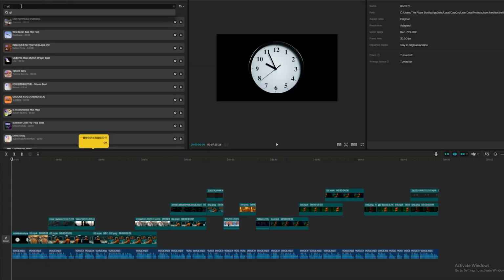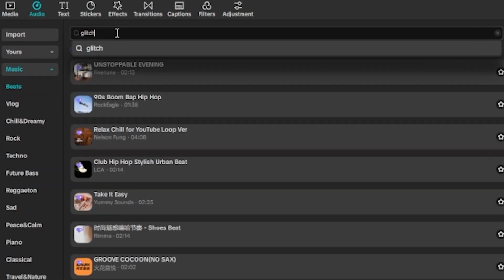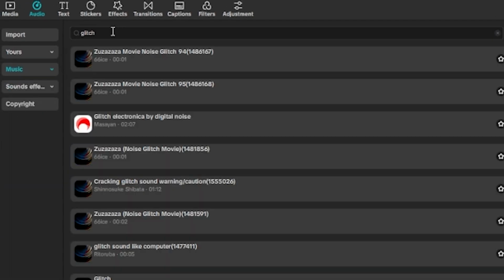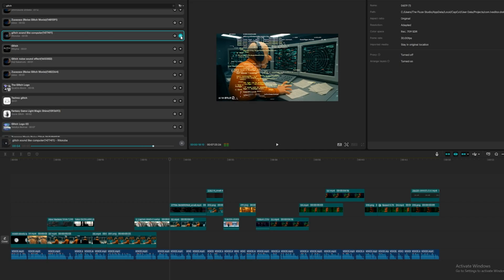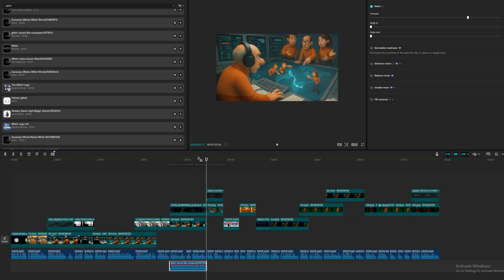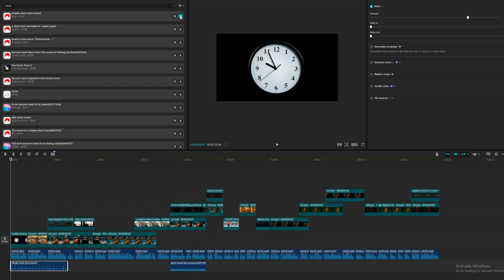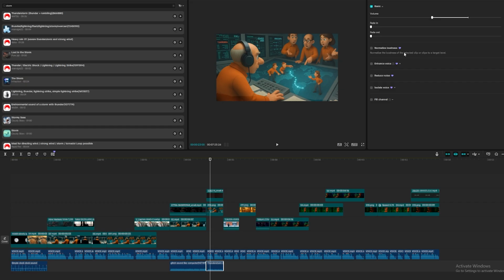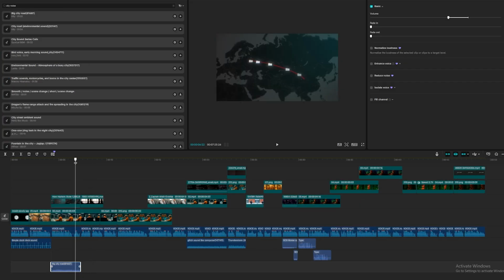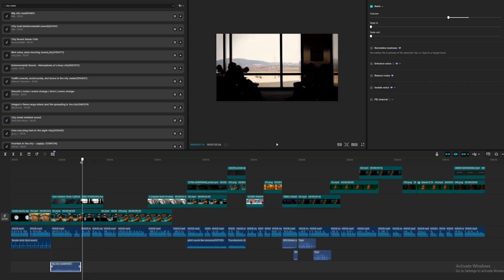Now let's insert the sound effects. Go up to the audio section and type glitch. Find the effect you like most and import it into the timeline. Do this for all the sounds you need. Shorten and lengthen the imported audio as needed, and lower the volume by going to the top right section when necessary. Let's add all the necessary text by clicking here at the top.